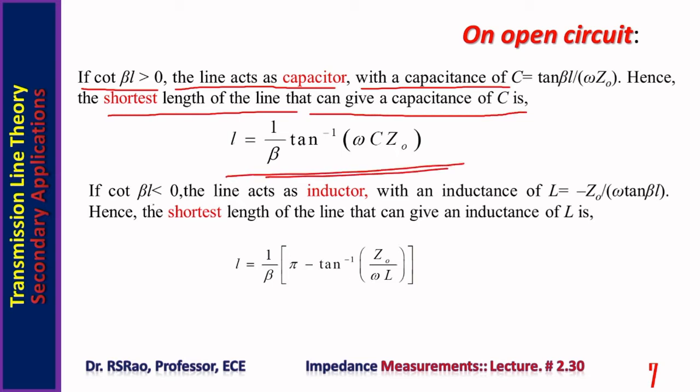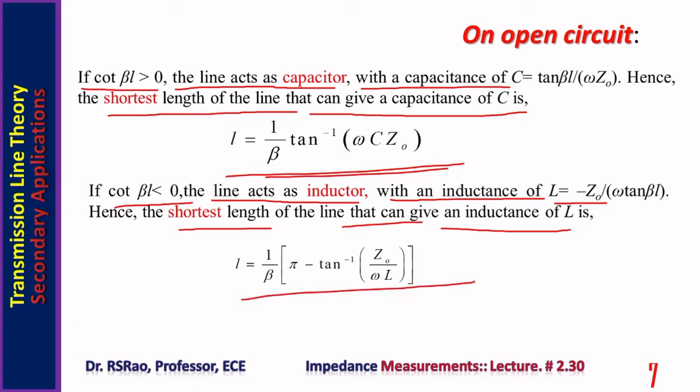If cot beta L is less than 0, the line acts as inductor with an inductance L equal to minus Z0 omega tan beta L. Hence, shortest length of the line that can give an inductance of L is given by this formula, L equal to 1 by beta pi minus tan inverse Z0 by omega L.